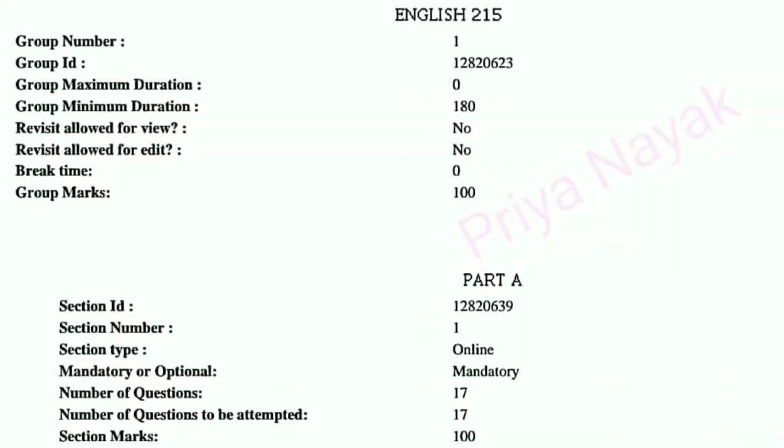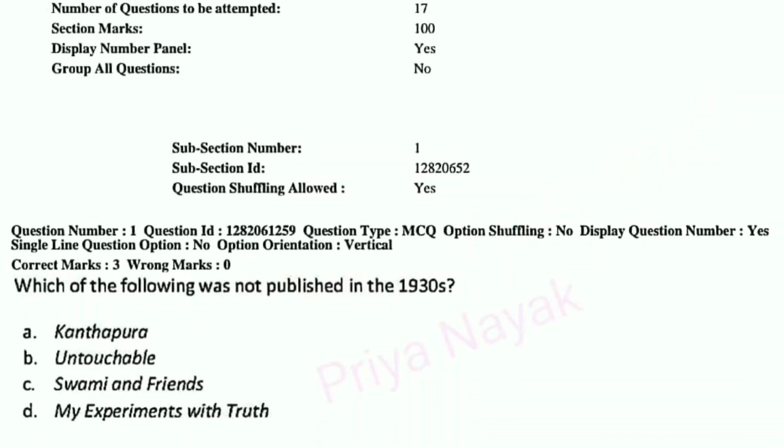Okay, so our first 8 questions are based on our own objective learning. Question number 1. Which of the following was not published in the 1930s? A. Kanthapura, B. Untouchable, C. Swami and Friends, and D. My Experiments with Truth.